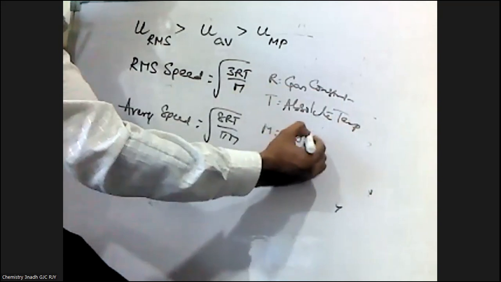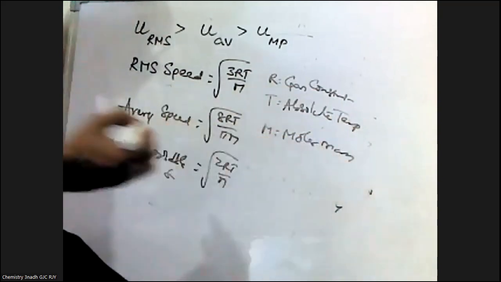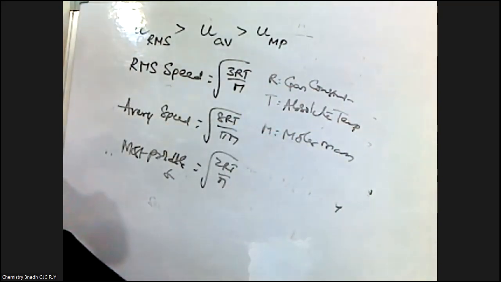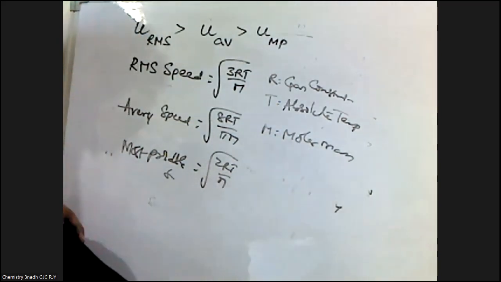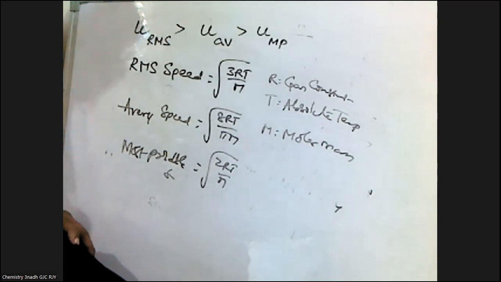M is the molar mass of the gas. So these are regarding the distribution of molecular speeds.